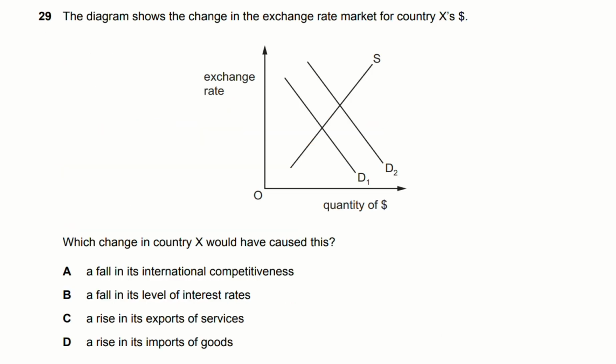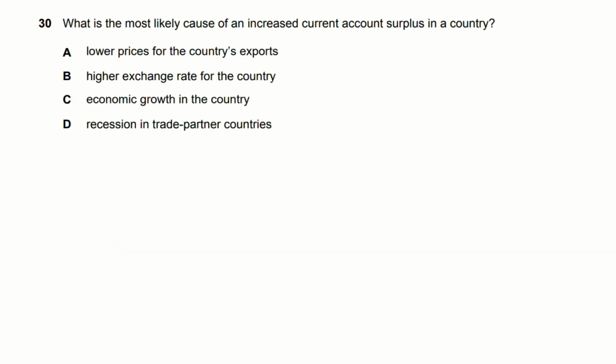Number 29, the diagram shows the change in exchange rate market for country X's dollars. Which change in country X would have caused this? So we can see supply is the same and demand has increased from D1 to D2. The answer will be A, a rise in its exports of goods and services. And finally, question 30, what is the most likely cause of an increased current account surplus in a country? The answer would be A, lower prices for the country's exports.